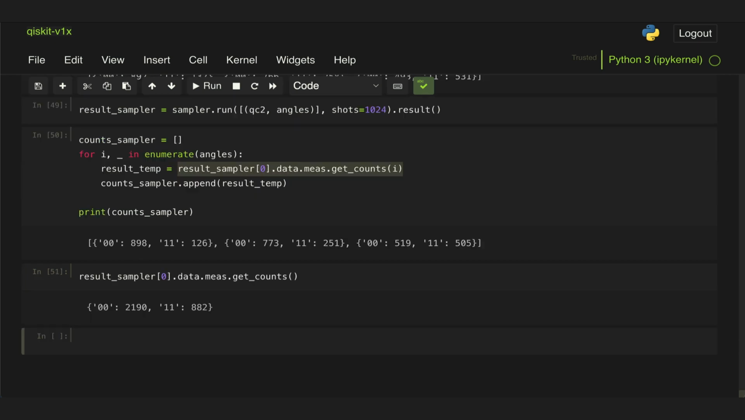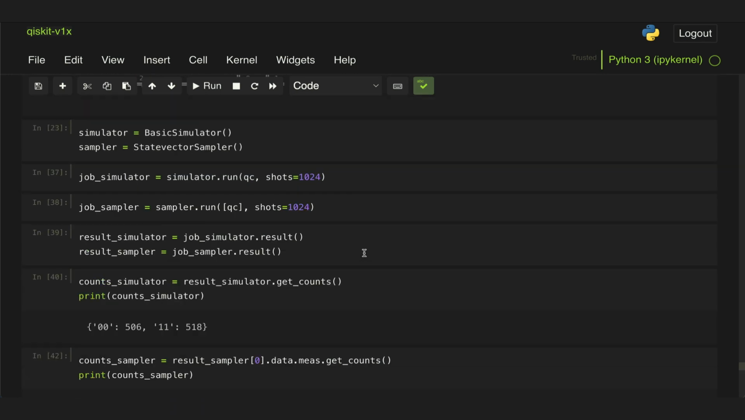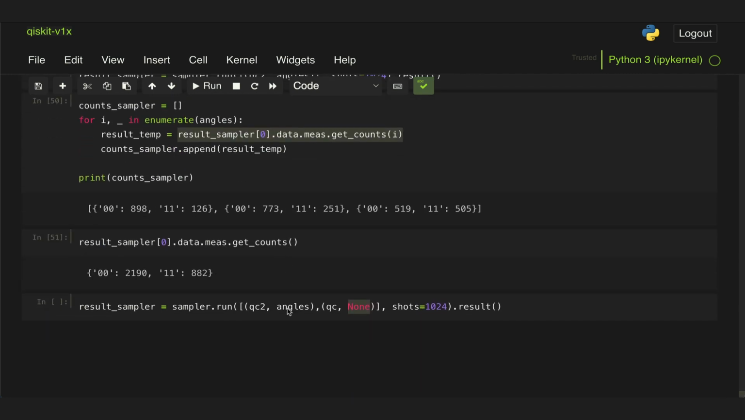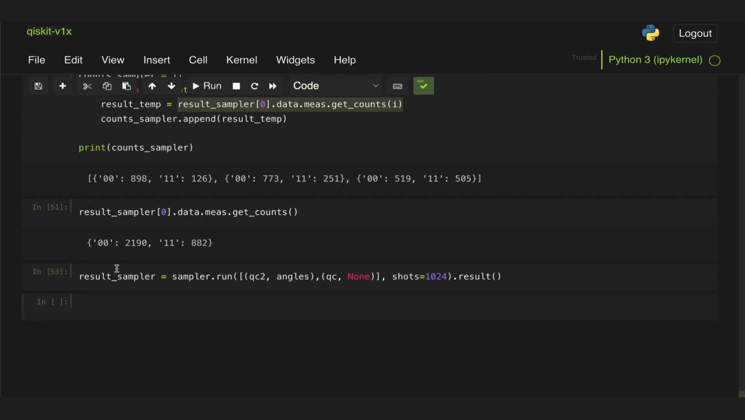Now in this example, we only passed 1 pub to the sampler, but we can pass more than 1. So we can do the same thing we did before. We pass a pub with that parameterized circuit and a list of angles. But we can also pass, let's say, the circuit we had defined above that doesn't take any parameters. So let's go back up here. So this circuit, right? And let's do this for now where we actually pass the 2 classical bits to it instead of using the measure_all function. So if we now execute this, we get the results for the sampler.